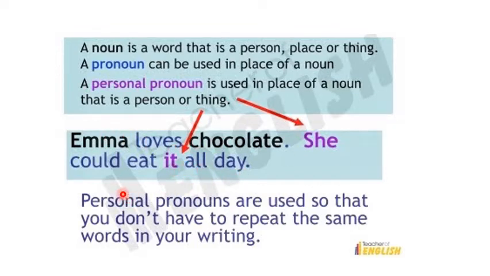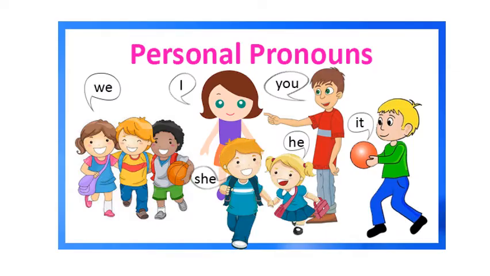You can see Emma is a noun and she is the pronoun of Emma. Chocolate is a noun and it is the pronoun of chocolate. So these are personal pronouns. Personal pronouns are used so that you don't have to repeat the same words in your writing. Here are some personal pronouns. For example, you can see we, I, you, it, he, she, and they also.